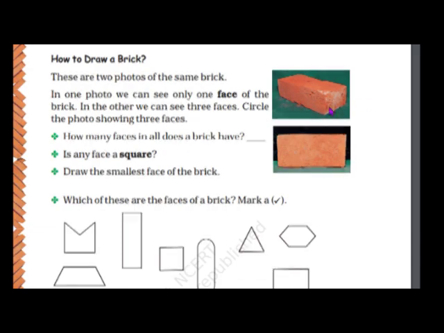They are rectangular. All the faces, this is one rectangle. This side is a rectangle. So all faces of a brick are rectangles. Draw the smallest face of the brick. The side face is the smallest. So you have to draw here. Okay children, this you have to do.